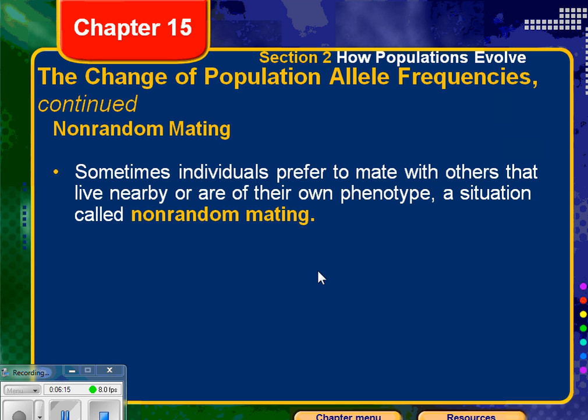Sometimes individuals prefer to mate with others that live nearby or are of their own phenotype. This is a situation called non-random mating. Now, usually in humans, we have non-random mating. Normally, people are pretty particular about who they decide they want to mate with.